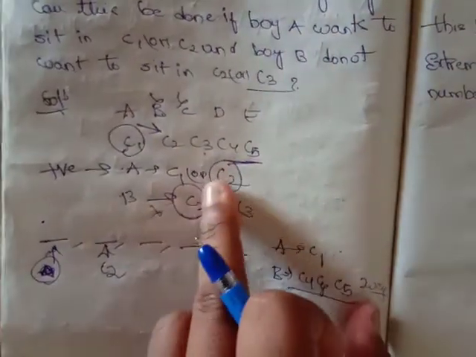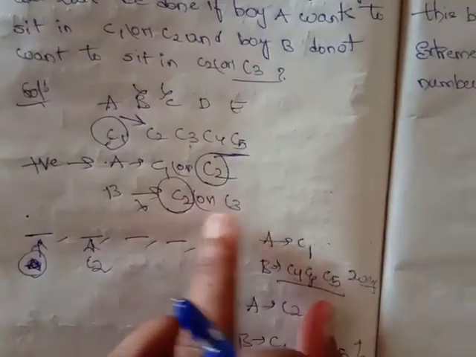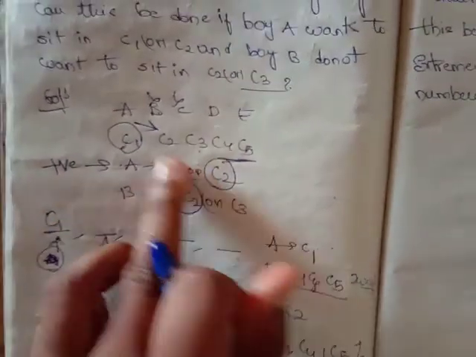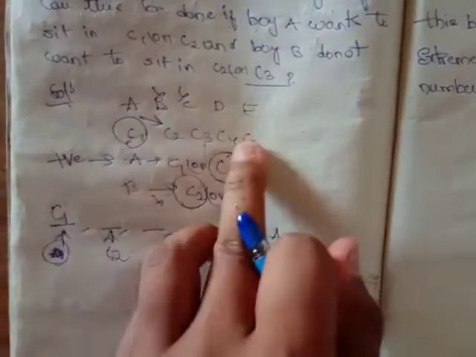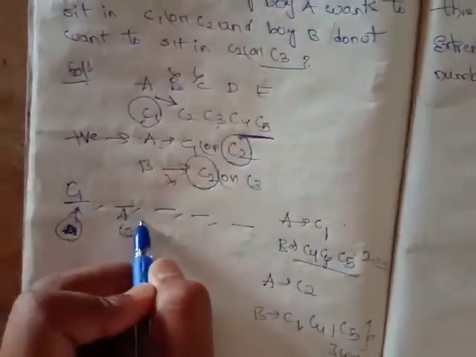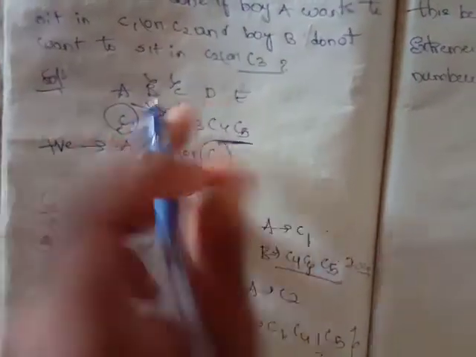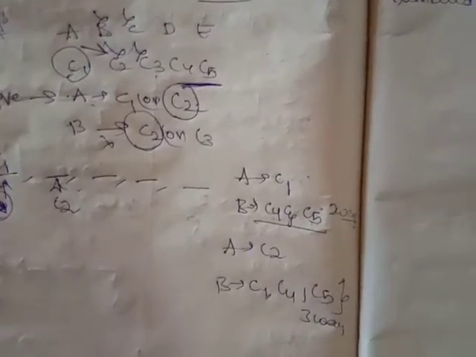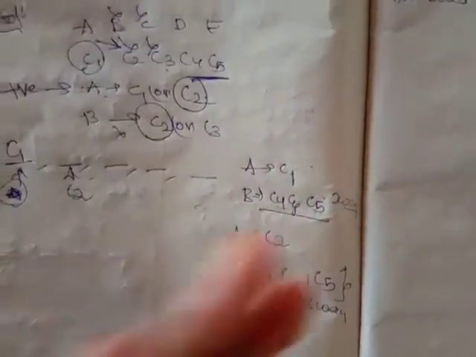See friends, there is a positive condition that A can sit in C1 or C2, and B doesn't want to sit in C2 or C3. Let me assume that A sat in C1. Then B should not sit in C2 or C3, so he has C4 and C5, only 2 ways. If A sits in C2, B can sit in C1, C4 or C5, which is 3 ways. So based on the choice of A, the chances of B will change. Right, friends? Depending on A, the chances of B will change.